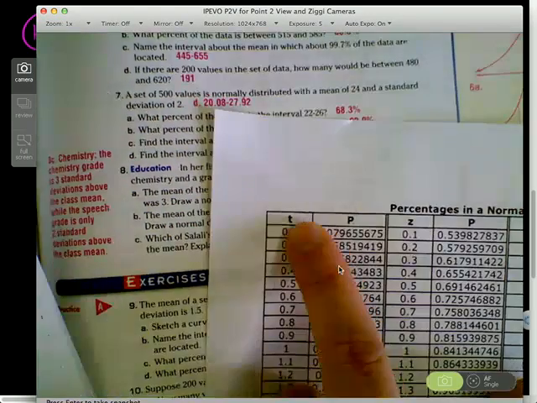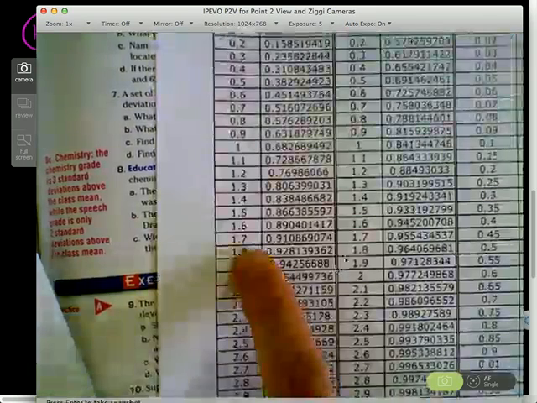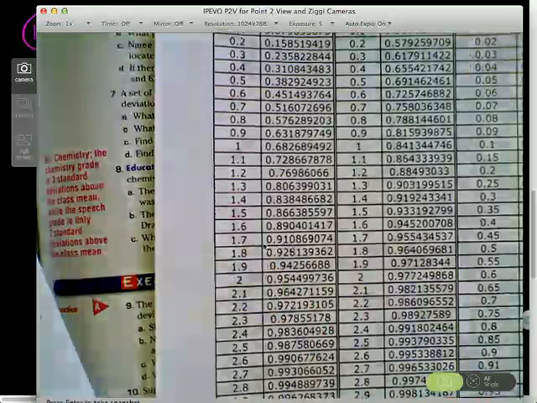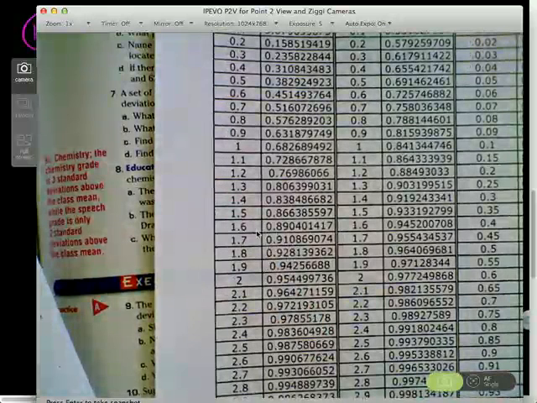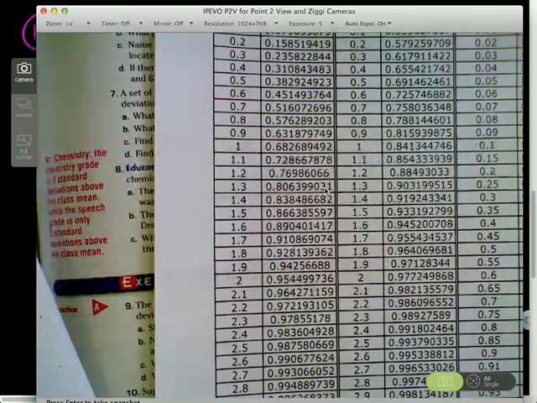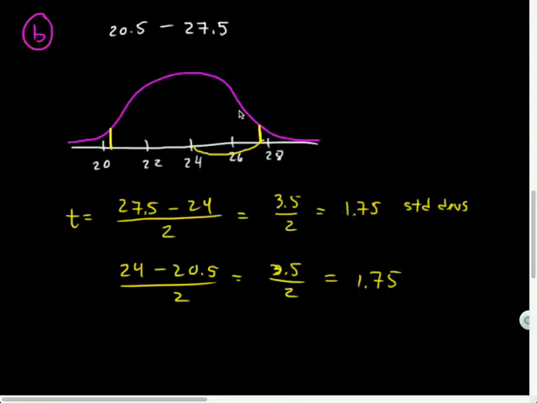So I know a t value here. I'm going to go down to like 1.7, and you could use 1.8 if you wanted. Now, what I want to point out is it is not going to be the average of those two numbers. It is not the midpoint of 1.7 and 1.8. The reason that's true is this curve, 1.8 and 1.7, that little space between those is not evenly distributed. It's not like a flat line across, it's like a curve across. So if I find the midpoint, there's more to the left than there is to the right of that little slice. So that's why it's not the average of those two values.